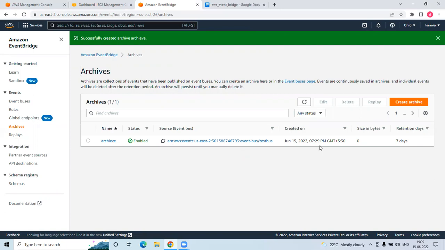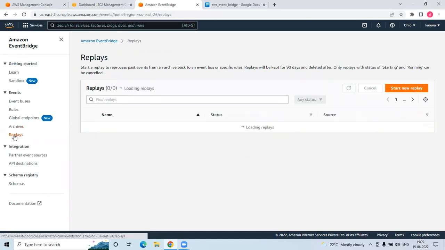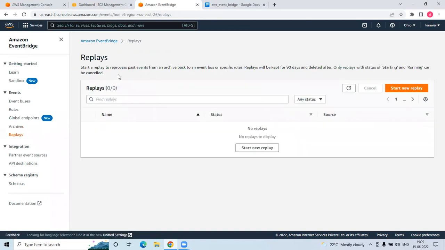Okay, created. So this is the size in bytes, and how many days of retention, because after 7 days the events from the event bus won't be there in the archive. Okay, and replay. What is replay? Start a replay to reprocess the past events from an archive back to the event bus or specific rules. Replays will be kept for 90 days and deleted after. Only replays with the status of starting and running can be cancelled.